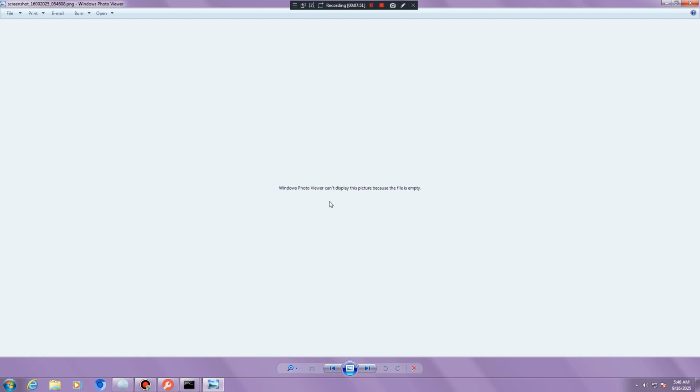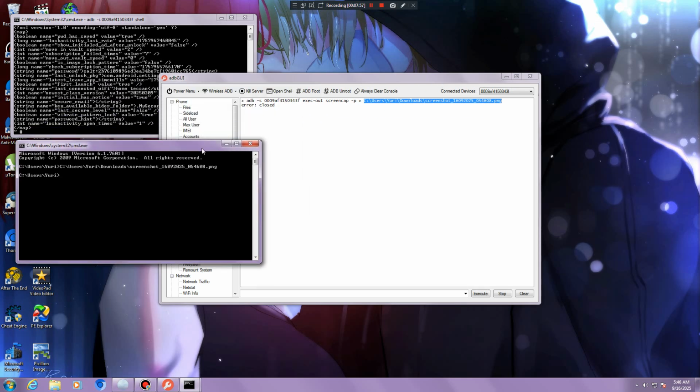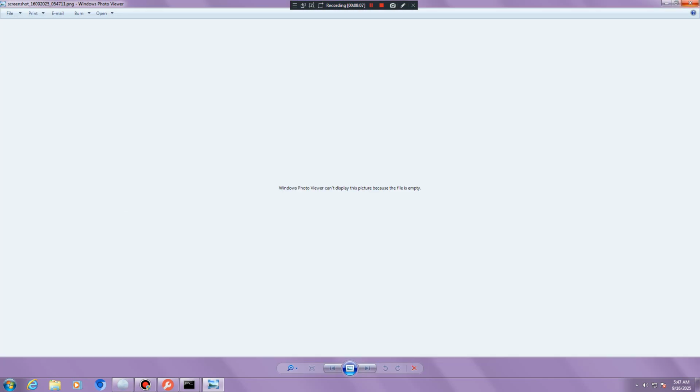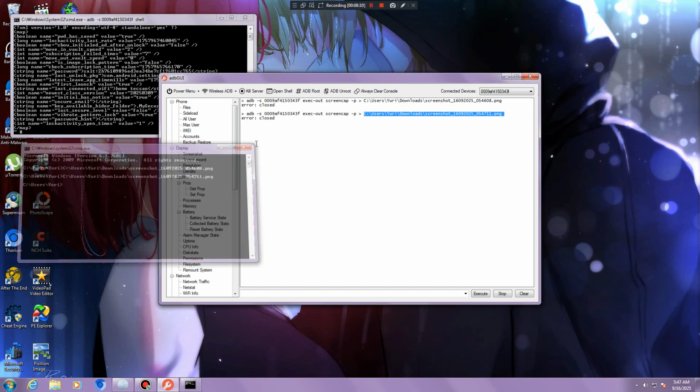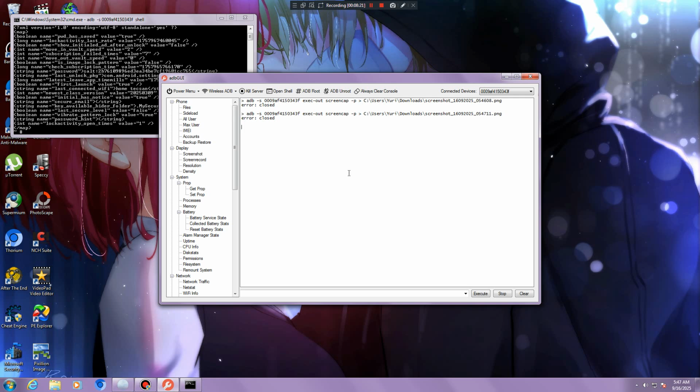Windows can't display the picture because the file is empty. What? Just plug yourself out of it. I'm trying to screenshot it. Okay. I think the screenshot is not working. But anyways, to deal with that, I have to decrypt the root, and to decrypt the root, let's talk about the approach.